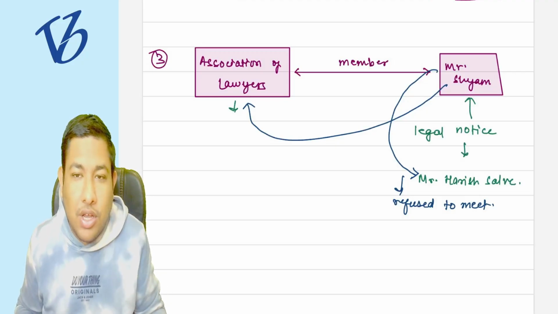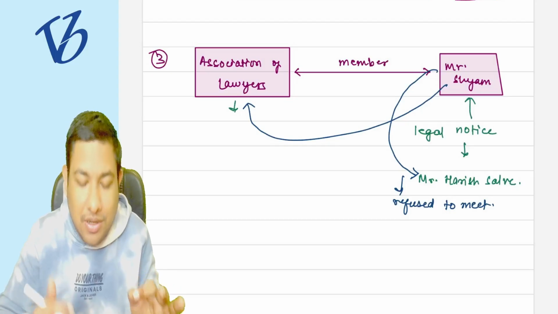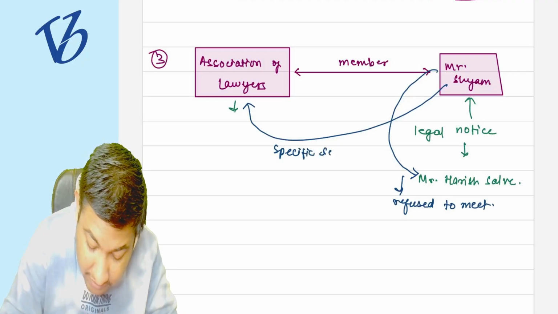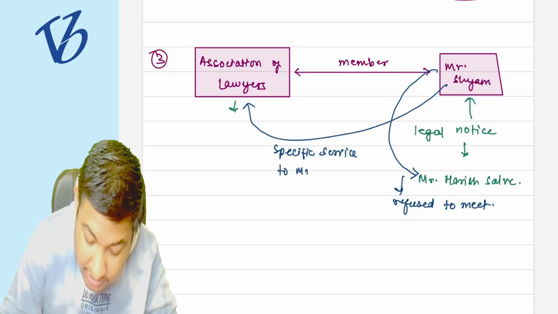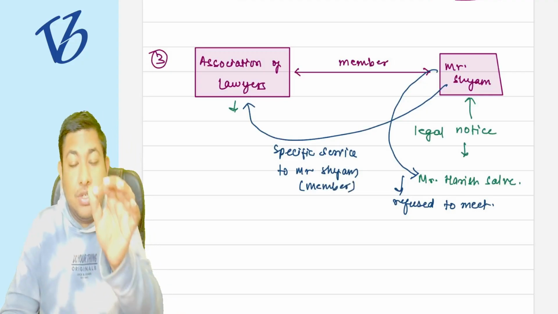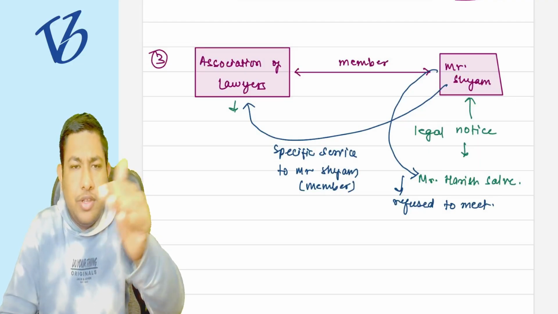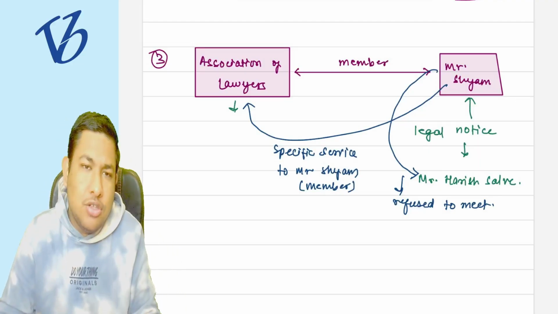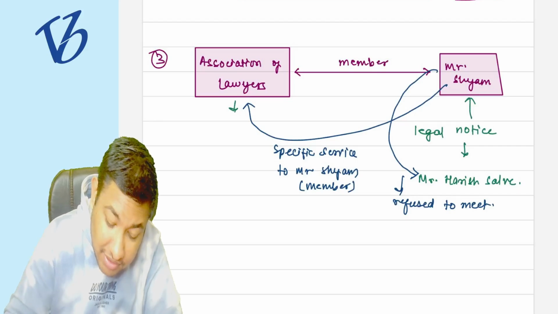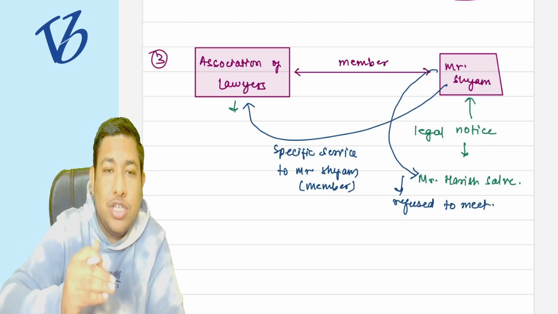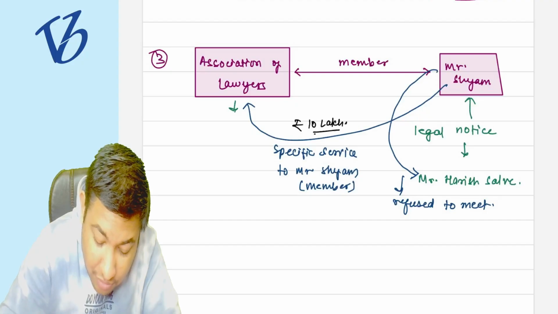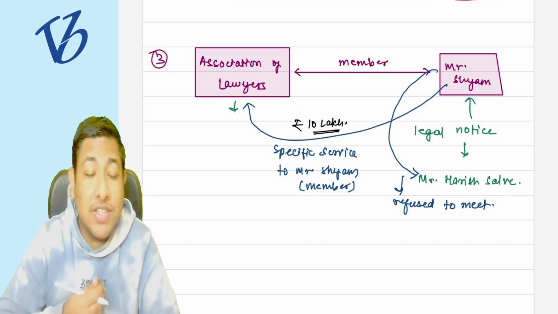So the association of lawyers is providing a specific service to Mr. Shyam, who is the member of the association. And when the association of lawyers approached Mr. Harish Salve, he agreed. So for providing this particular service to Mr. Shyam by the association of lawyers, Mr. Shyam paid 10 lakh rupees, suppose, for this specific service.